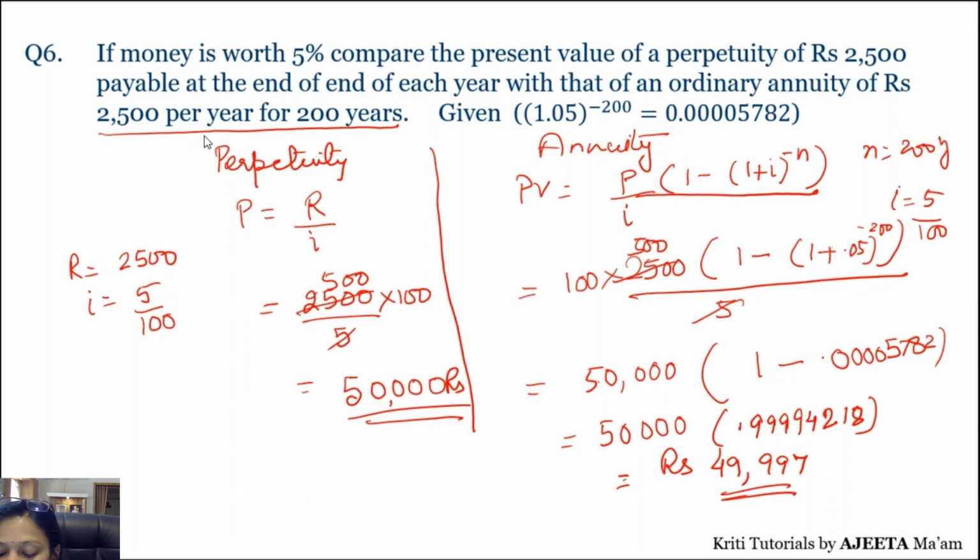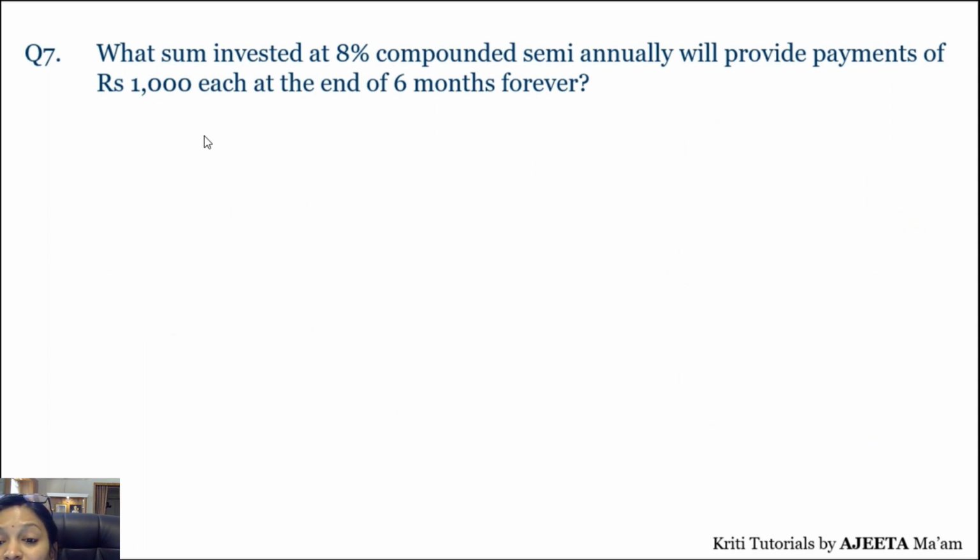चलिए एक और क्वेश्चन लेते हैं फटाफट हम. Now what sum invested at 8% compounded annually will provide payments of rupees 1000 each at the end of 6 months forever. हम कितना मनी इन्वेस्ट करें कि हमें 1000 rupees मिलते रहें. So again the point is 6 months forever and at the end.